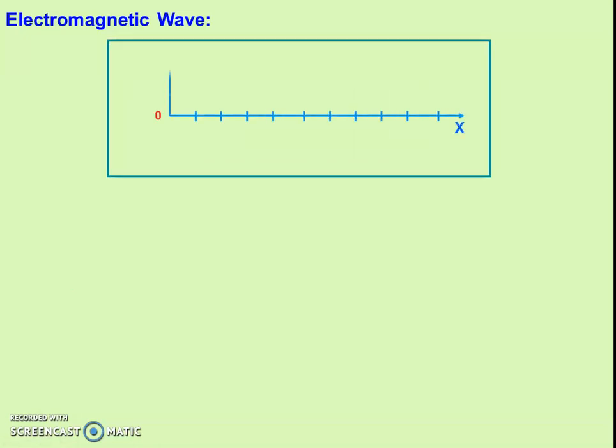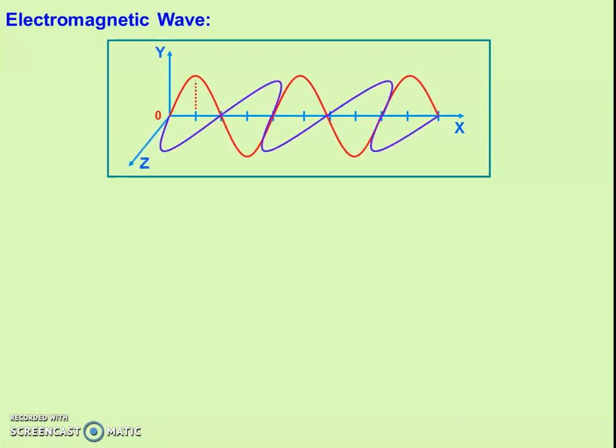Now, first of all, we should know what an electromagnetic wave is. Actually, in an electromagnetic wave, electric fields and magnetic fields are mutually perpendicular to each other. Now see, this is the 3-dimensional diagram. In the XY plane, the electric field exists. In the XZ plane, which is perpendicular to the XY plane, these vectors are magnetic fields.